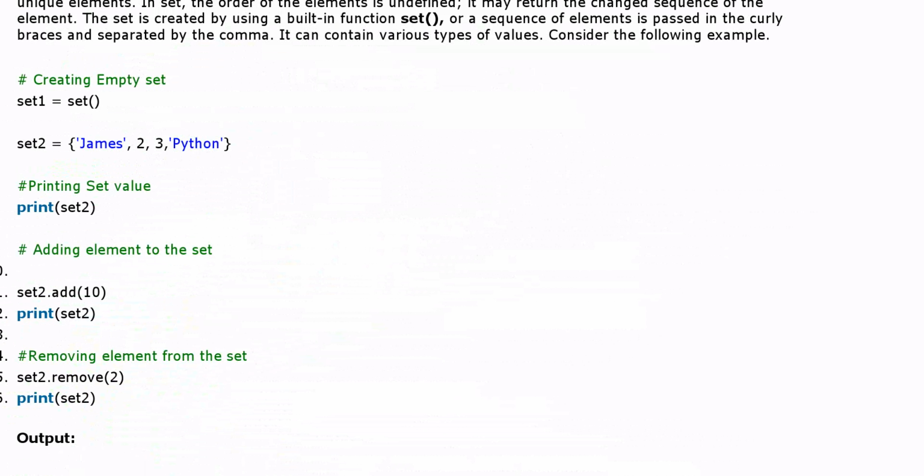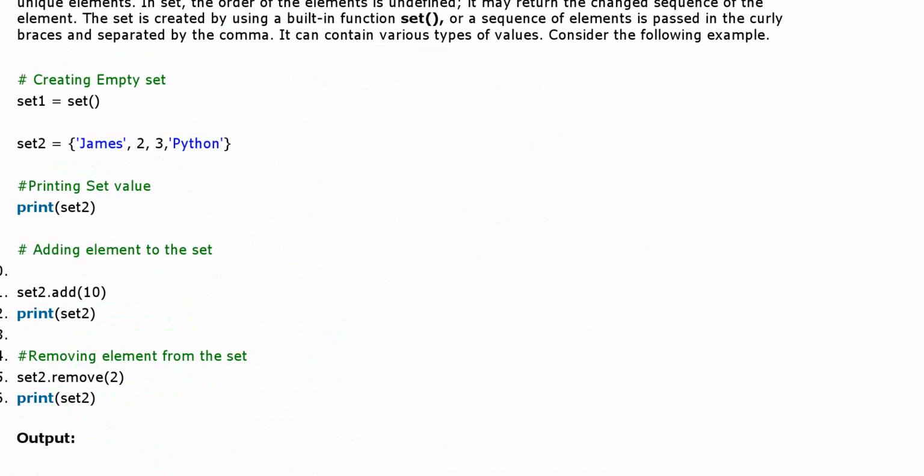Here you can see the example. First, we just print the set. Second, add 10 to the set, so it goes at the end. Now print, it will remove the second one. Which element is at the second position? In this you are seeing James, 2, 3.